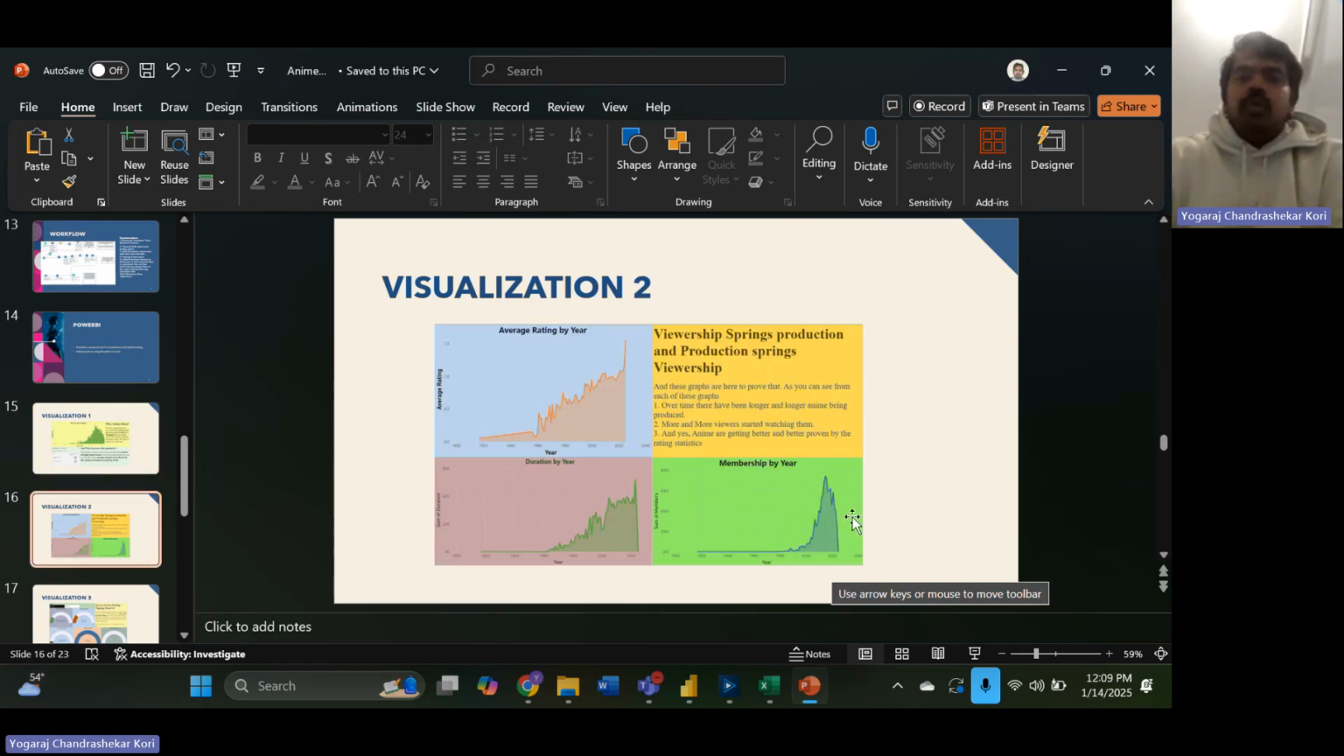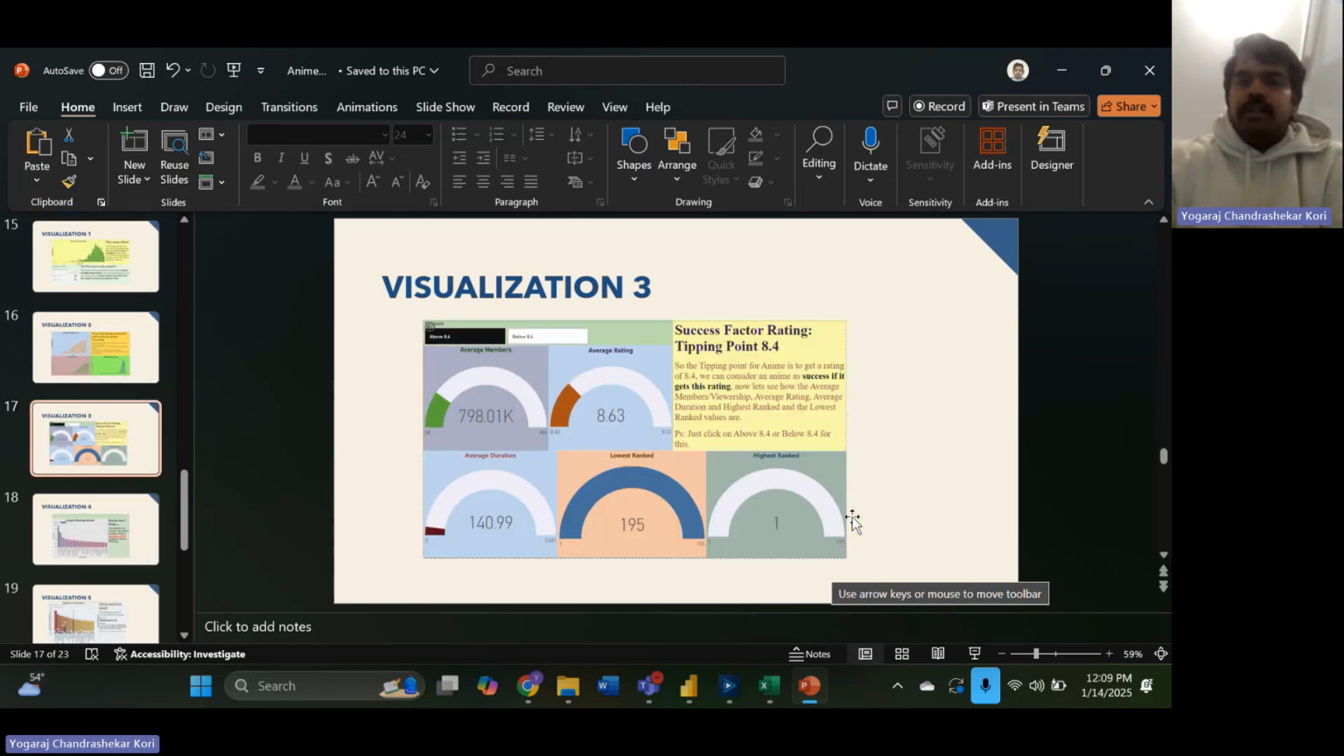And as you can see with viewership, the average rating of animes is also growing every year, while the duration of animes is also going up every year. The viewership is also growing every year. But at the same time, you want to create an anime which is short but has a higher rating and a huge viewership. That's the sweet spot for your anime production. And let's actually look at how this viewership is getting affected here.